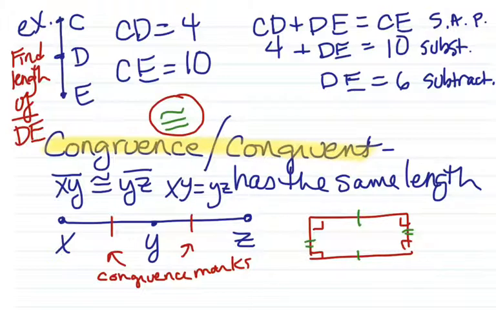That one says something slightly different, and I know it sounds like I'm saying the same thing, but that one says the length of XY is equal to the length of YZ. That one's talking about actual numbers. I like to talk about the first one being like your name, and the second one being like your height or your weight or your birthday, some kind of number.